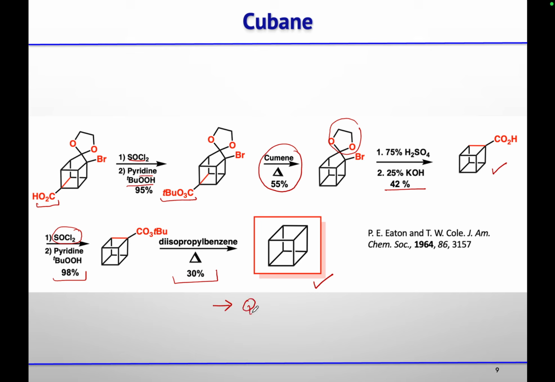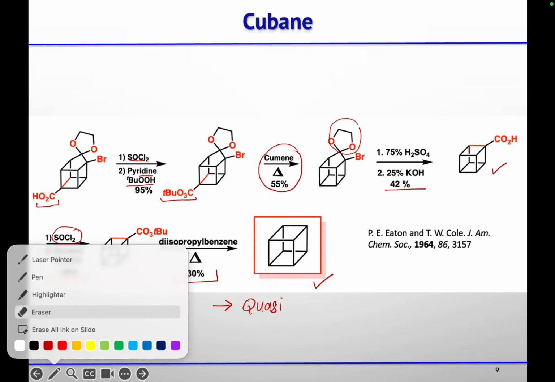So in this reaction, the Quasi-Favorsky rearrangement is the key reaction.